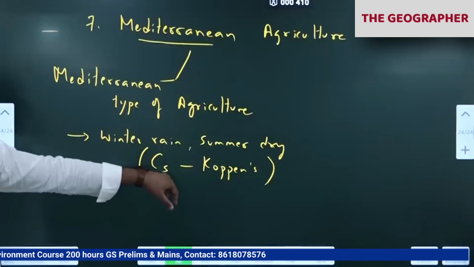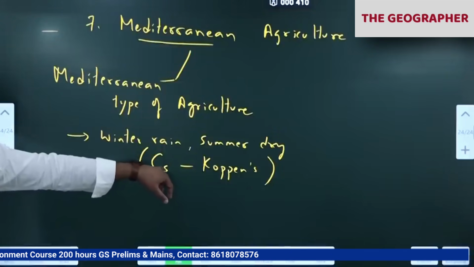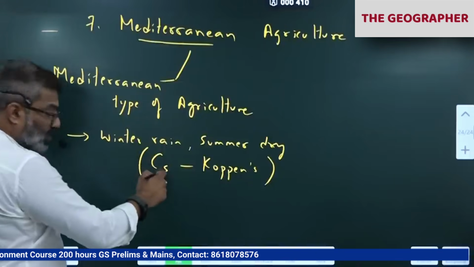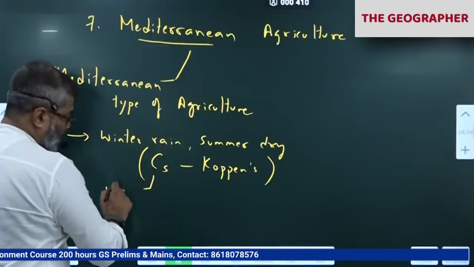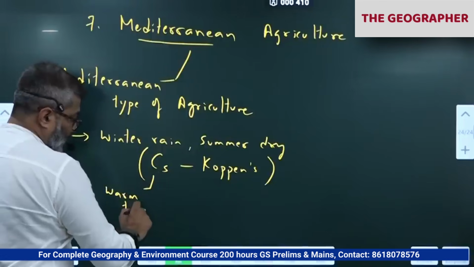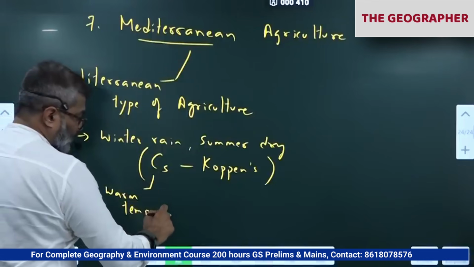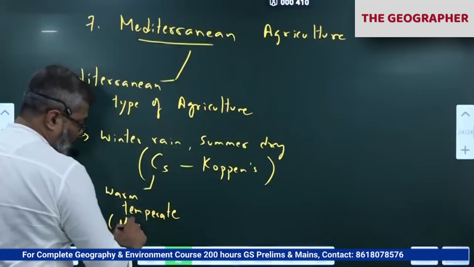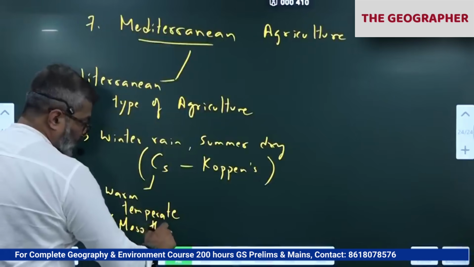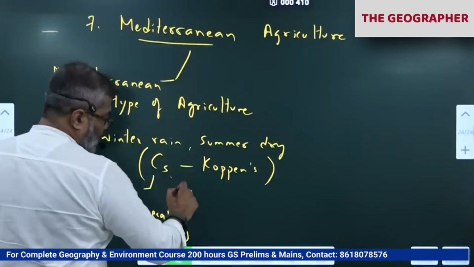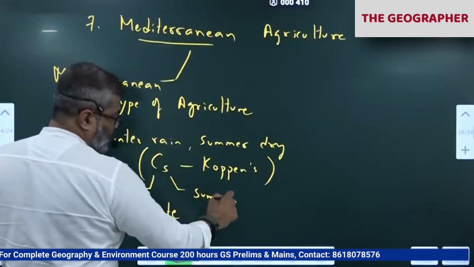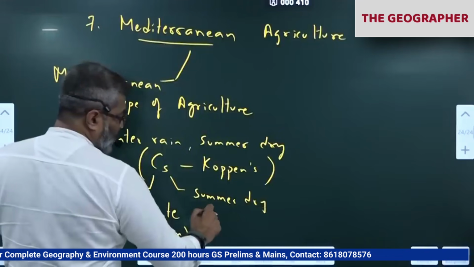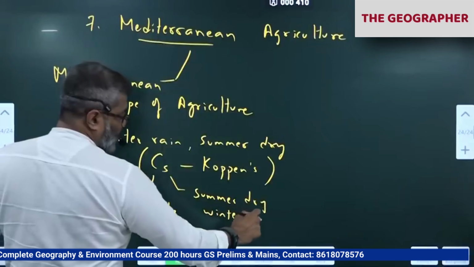S is summer dry, winter wet. Please check your notes, Köppen's classification we have covered. C is warm temperate areas, mesotherm areas. S is summer dry, winter wet areas.